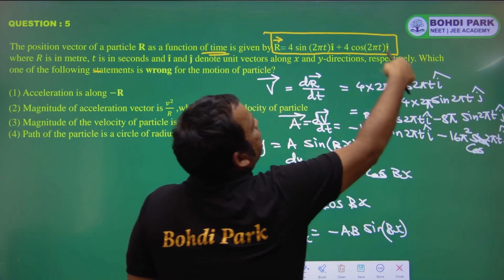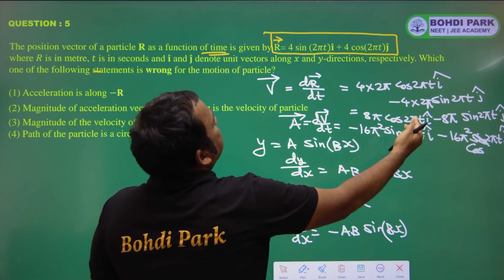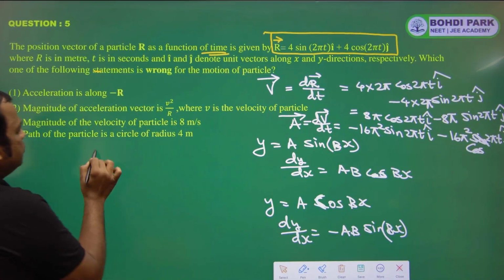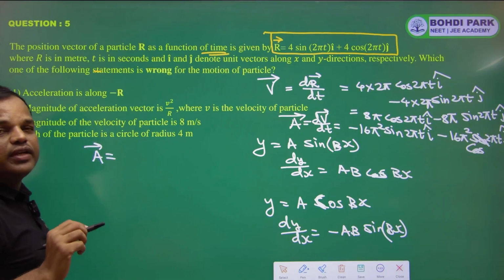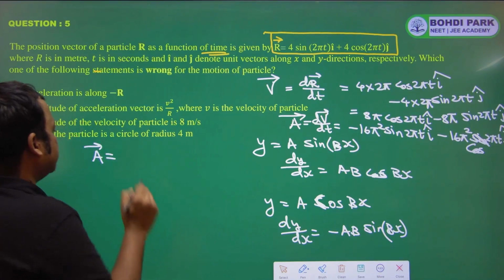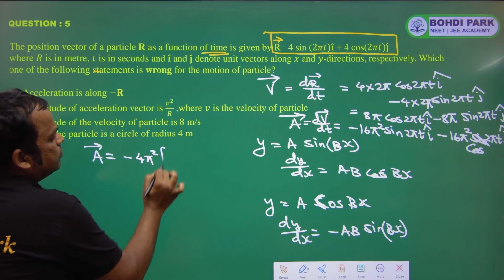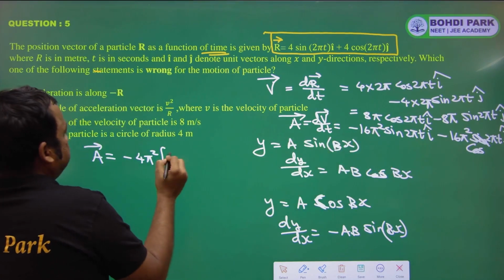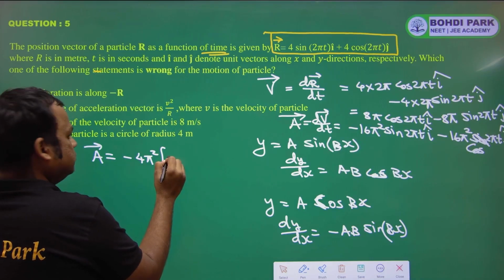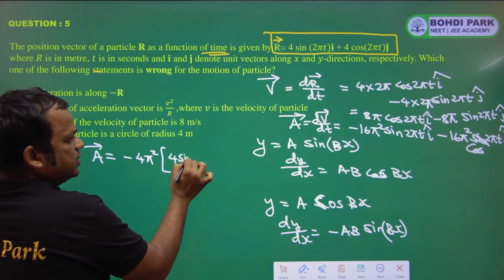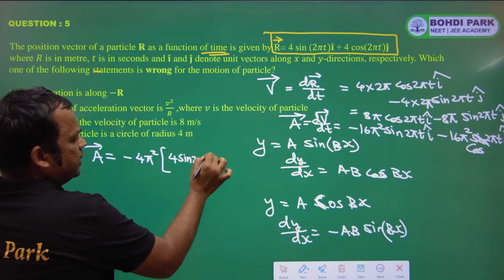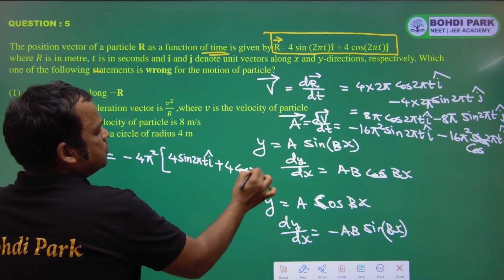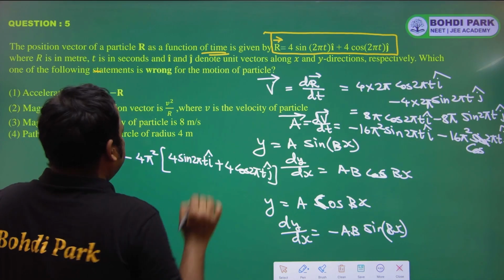So if you take minus 4 pi square common, we have 4 sin 2 pi t i cap plus 4 cos 2 pi t j cap.